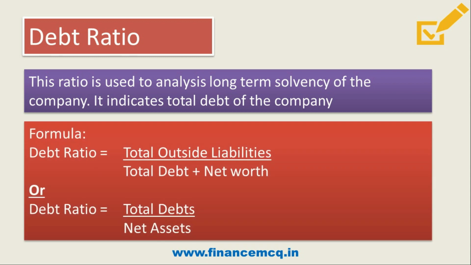And friends, this ratio is calculated as total outside liabilities upon total debt plus net worth, or alternatively it can be calculated as total debts upon net assets. So by using either of the formulas, we will get debt ratio, and from that we can arrive at how much is the total debt of the company. I hope this ratio is clear.